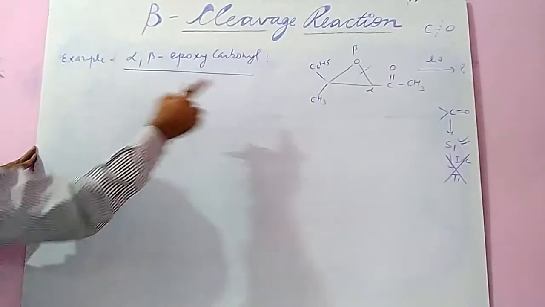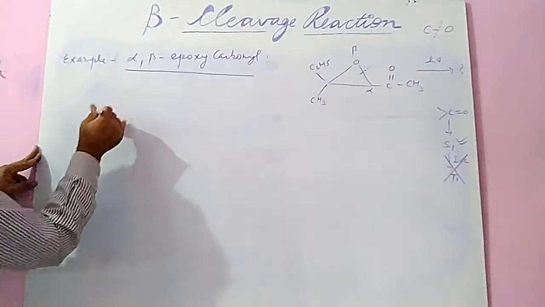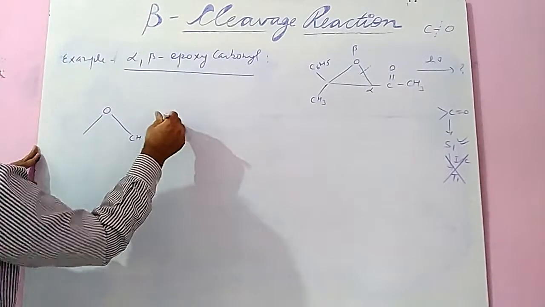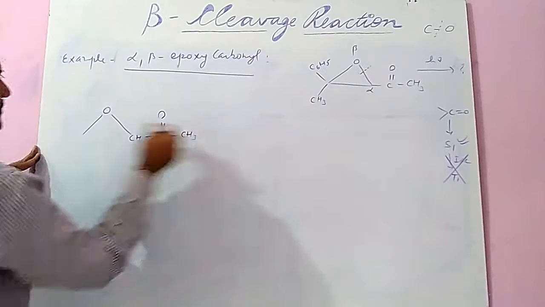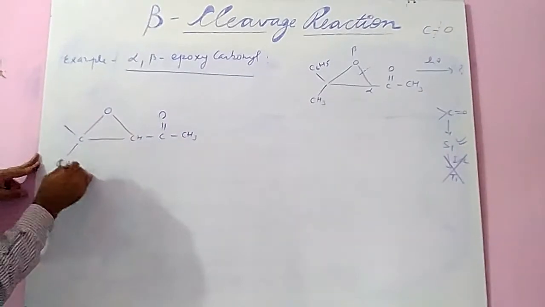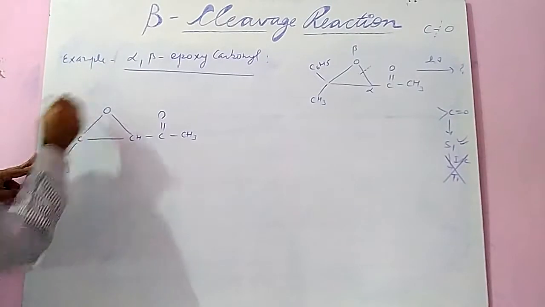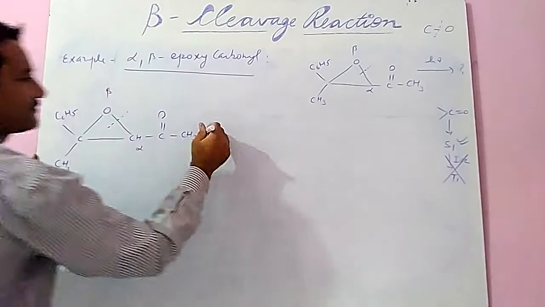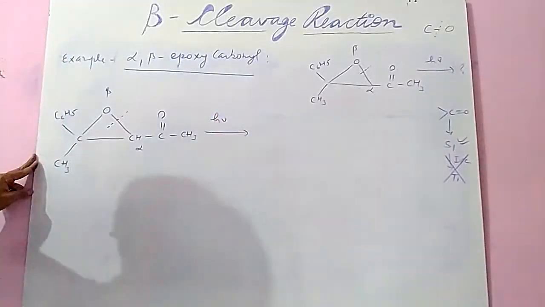Now how is the product formed? So here CH, C double bond O, CH3, here only C, one side a methyl group, another side a phenyl group. So this is alpha, this is beta, cleavage is here when light is irradiated.